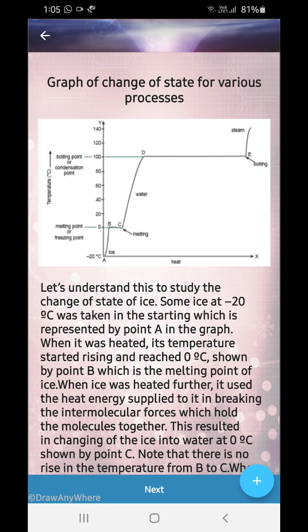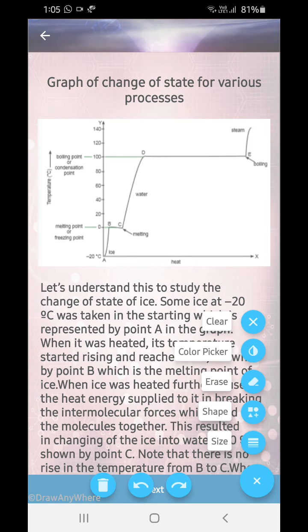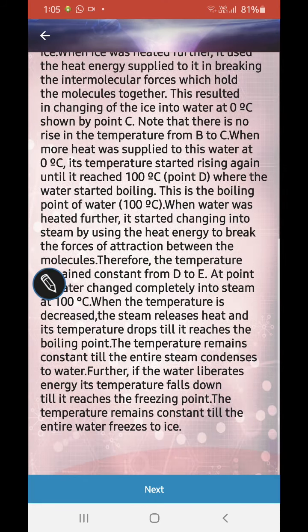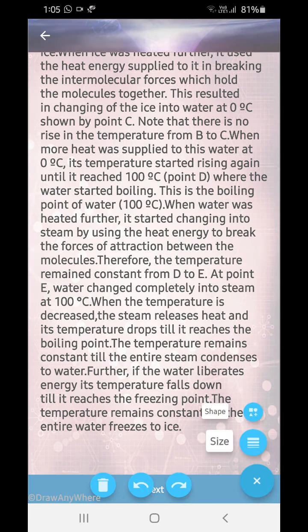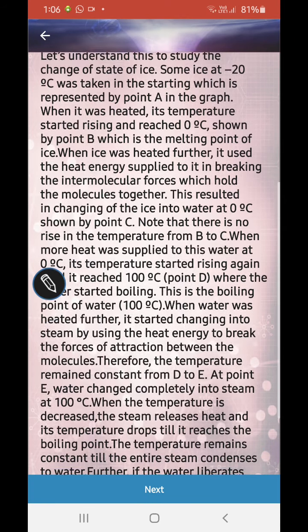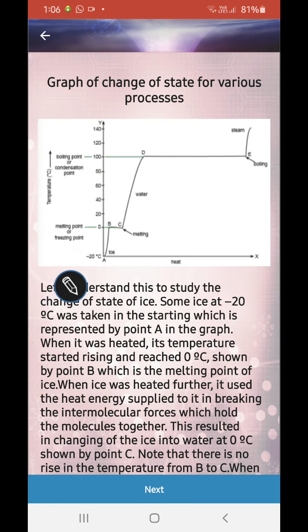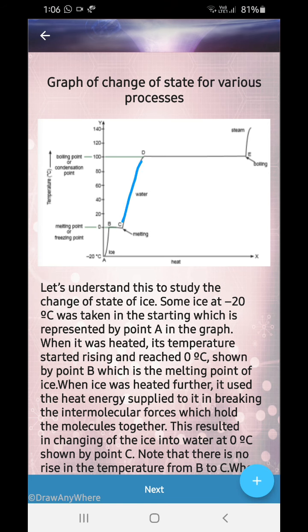Because this heat which is supplied to the ice is used to break the intermolecular forces which hold it together. Note that there is no rise in temperature from B to C. Now when more heat was supplied to this water at 0 degrees Celsius, the temperature started rising again until it reached 100 degrees Celsius. Now see again, the temperature is rising and water is being formed over here in liquid state, and it is going till 100 degrees Celsius, where you have point D.